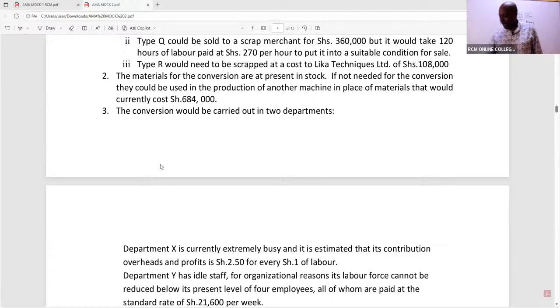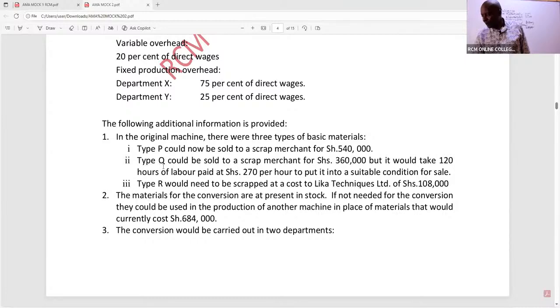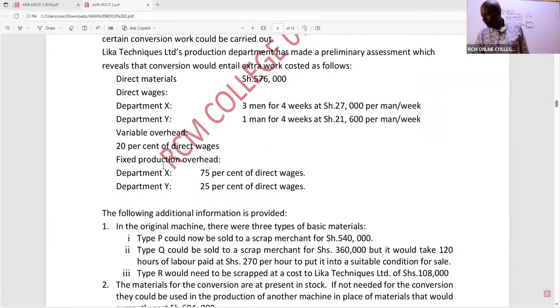So remember, these are the hours I want you to use. You can see Department X, I need 3 men. 3 times 4 times 27,000.